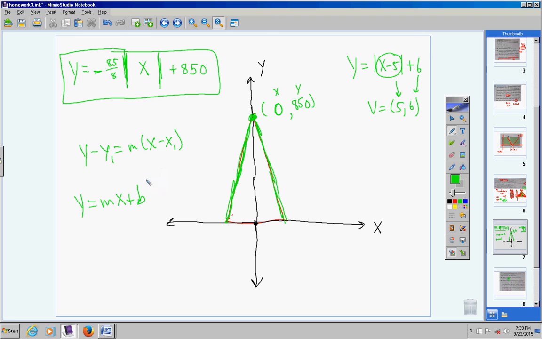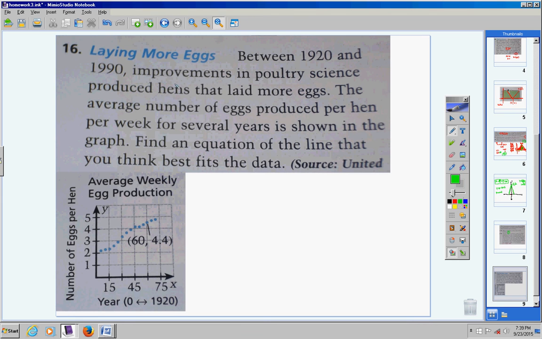Well, this is pretty exciting. We just wrote our first absolute value equation. There it is. We took a graph and we wrote an absolute value equation. Pretty cool. Okay. All right, moving on. Last problem. We're finally finished.